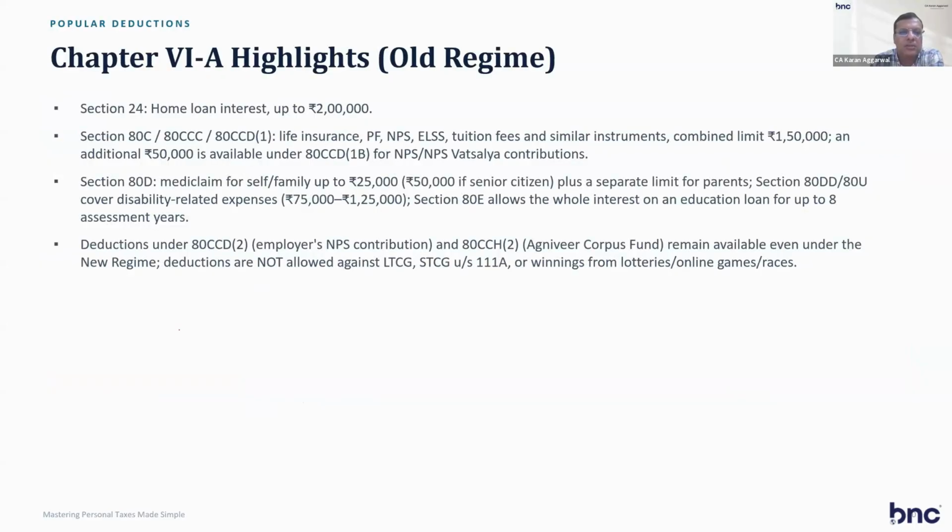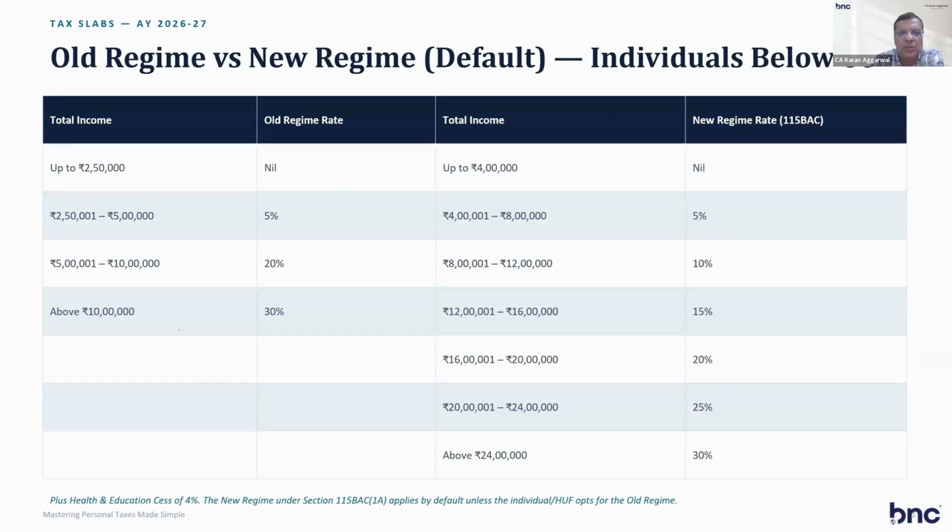These are the reductions. Chapter 6 highlights: old regime 2 lakh, 80C is 1 lakh 50,000, 80D Mediclaim, 80CCD. But nowadays, I think all persons should use the new regime. This is the new regime. So up to 4 lakh is nil, 4 to 8 is 5%, 8 to 12.